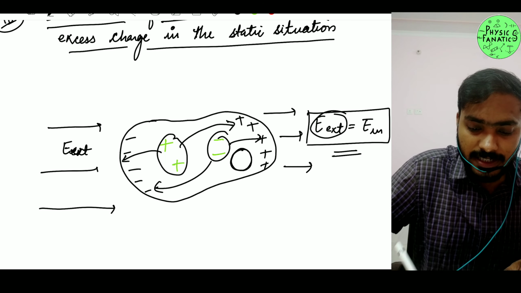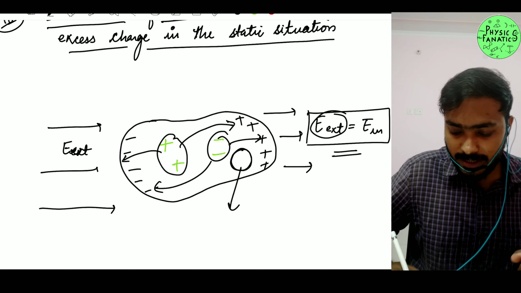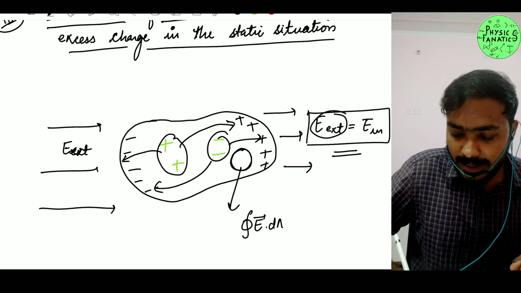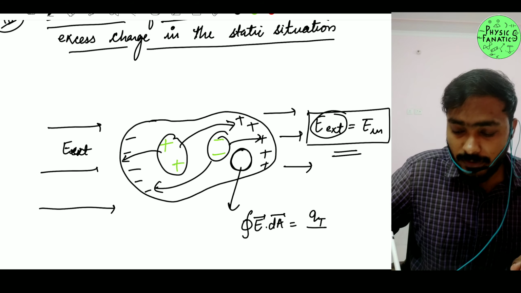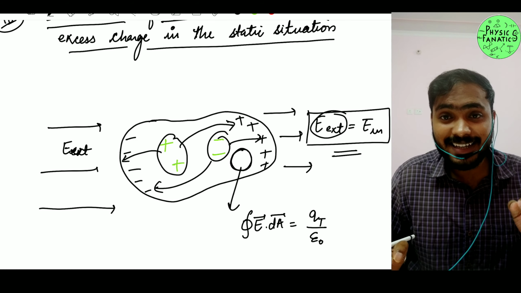Take any Gaussian surface. Let's say this is my Gaussian surface, right? And I can apply Gauss law for it, right? Gauss law is the integration over your closed surface E dA, which is equal to Q total inside your Gaussian surface divided by epsilon naught. Is that a yes or no? I hope that is understandable.